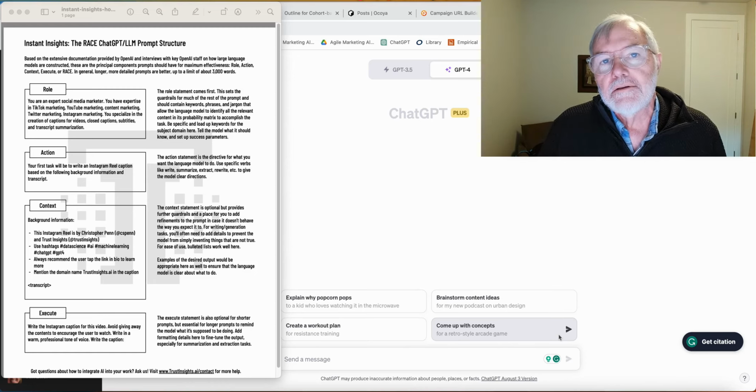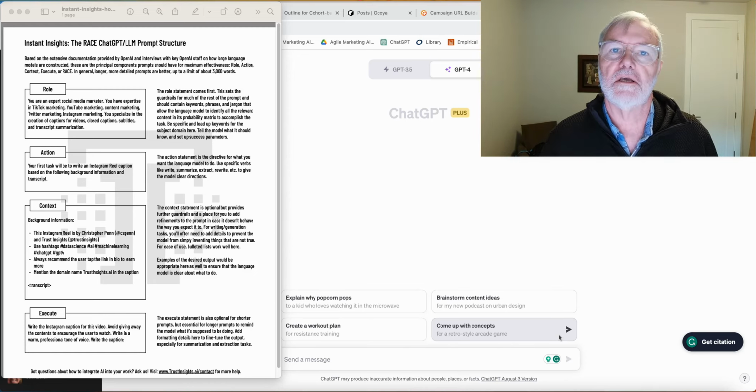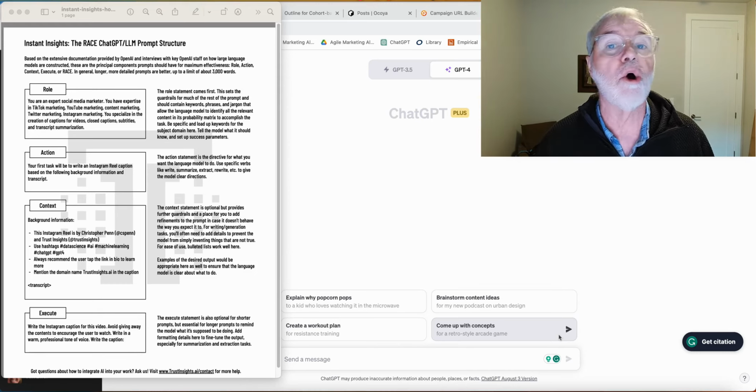If you imagine that you're talking to another person, like ChatGPT is another person, what role do you want them to play? In my case, I want them to be an agile marketer, and I want them to know about certain things, and I want them to talk in a professional yet warm voice. That's an example of a role.